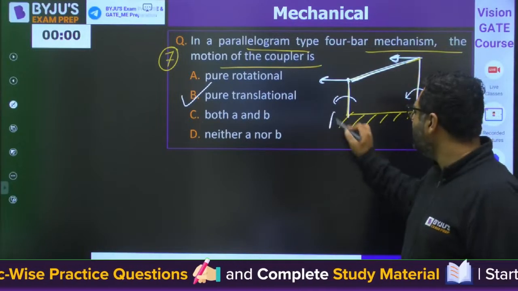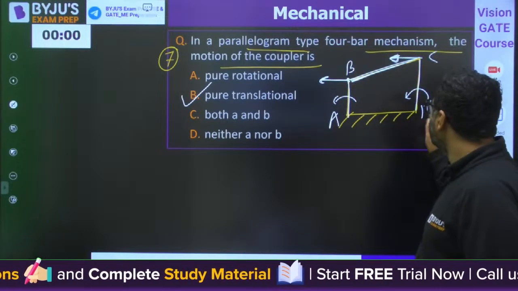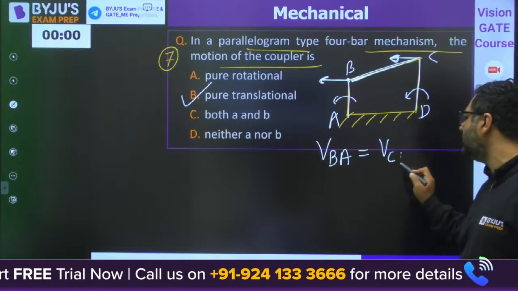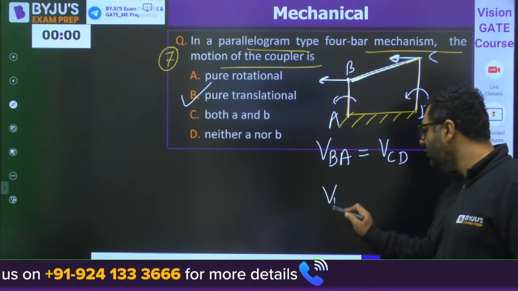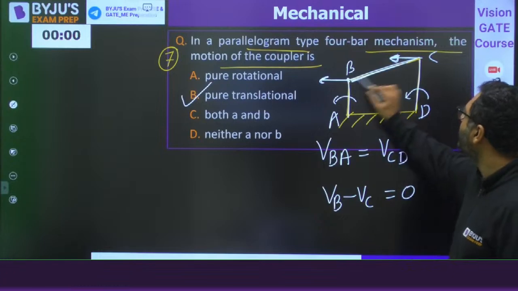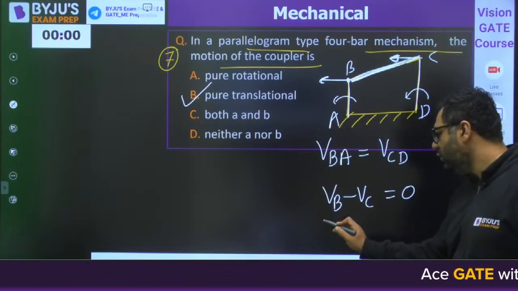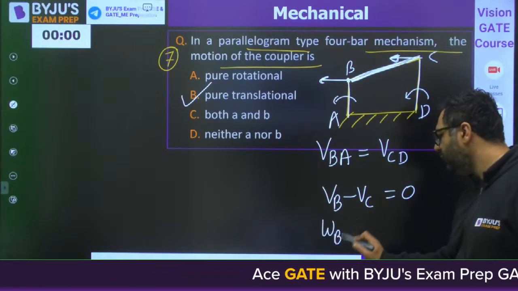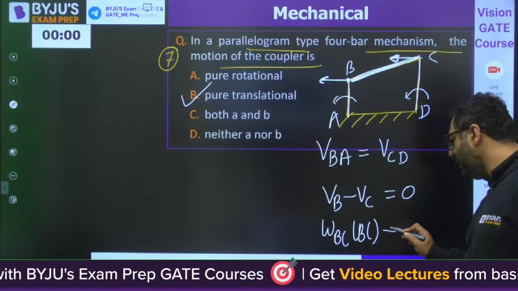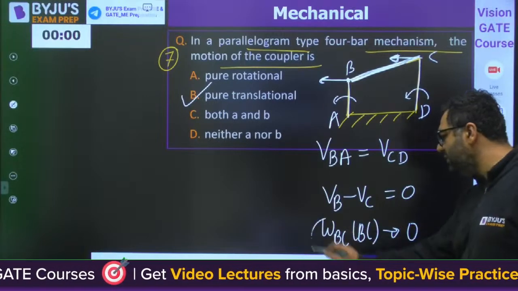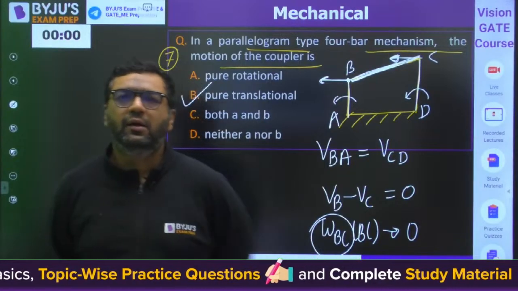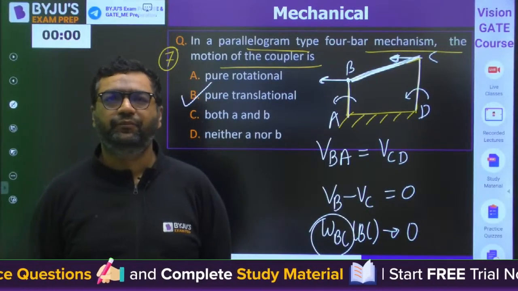So if this is A, this is B, this is C, this is D, you can write velocity of B with respect to A becomes equal to velocity of C with respect to D. That is why you can write velocity of B minus velocity of C will become 0, and that is why you can write it as omega BC into BC. When you look at this, you will find this is going to be 0 and omega BC is going to be 0. Omega BC 0 means there will be no rotational component. Answer will be pure translation.